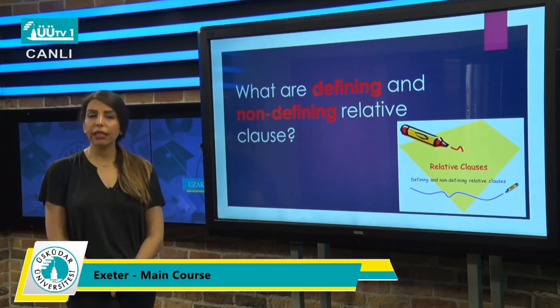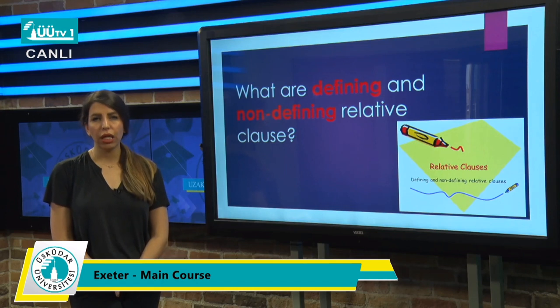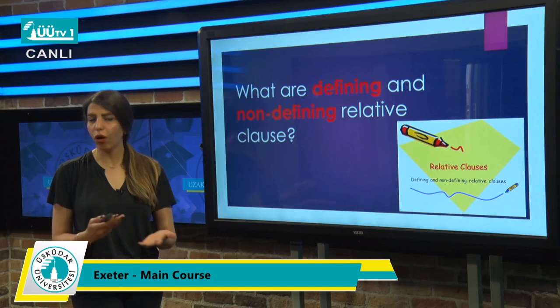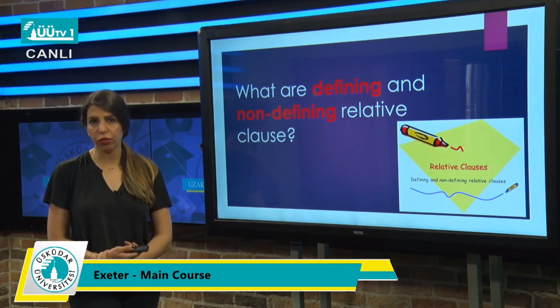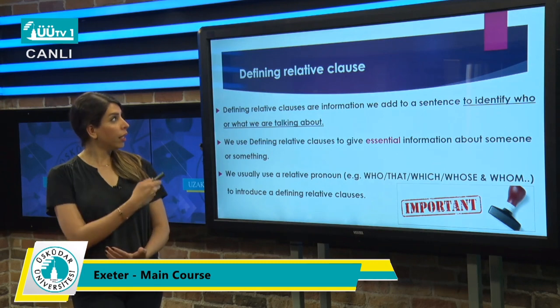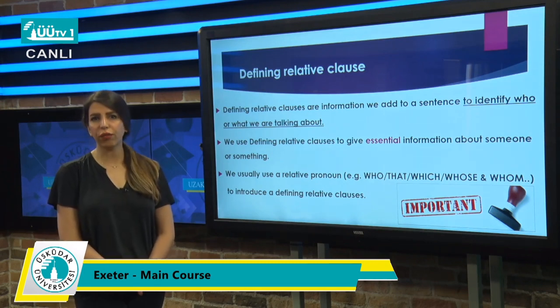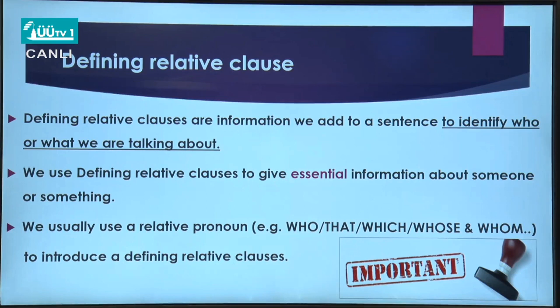In Unit 10, we have relative pronouns. We had talked about them earlier, and I'm definitely sure that you already knew about them, but let's review. With relative clauses, we have different types: defining relative clauses and non-defining relative clauses. Let's start with defining relative clauses. Defining relative clauses are information we add to a sentence, but this information is essential. Because it is essential and important, we cannot delete it from the sentence.